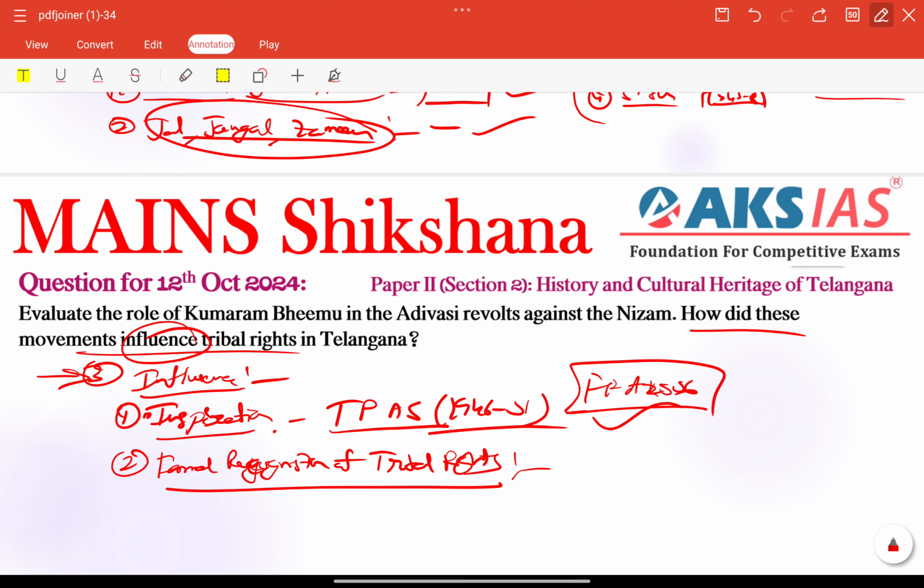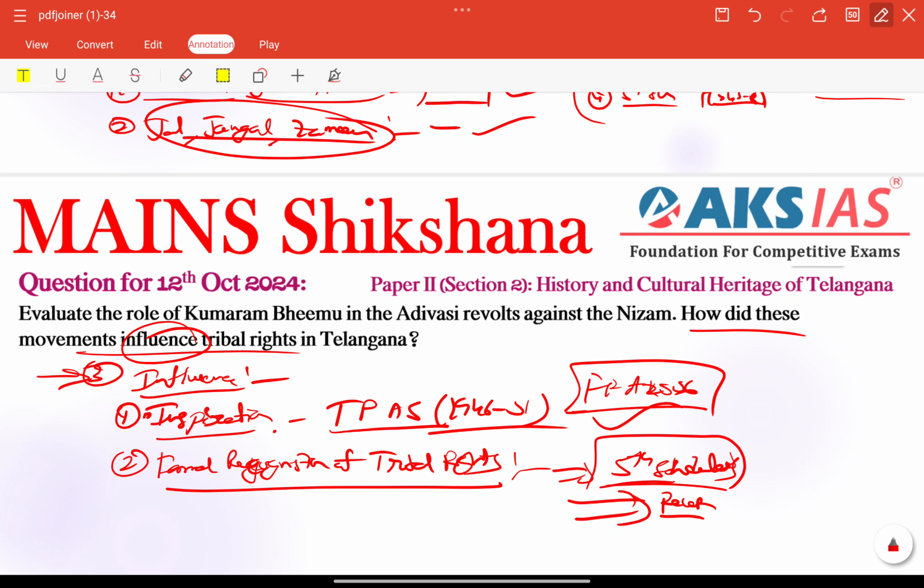This has resulted in several policies, especially we can talk about implementation of the 5th Schedule. That is also very important. And also Telangana's recent efforts to distribute pattas, land ownership documents to Adivasis for forest lands, are a direct outcome of historic struggles only, right?